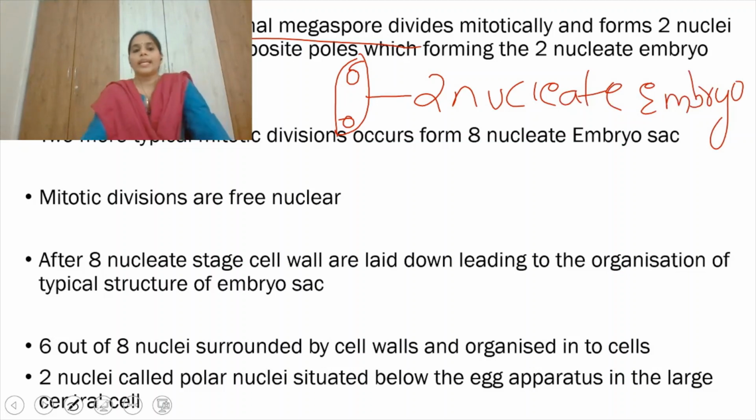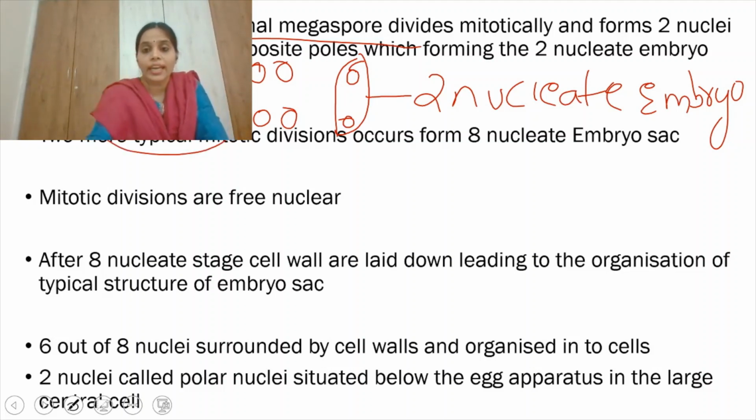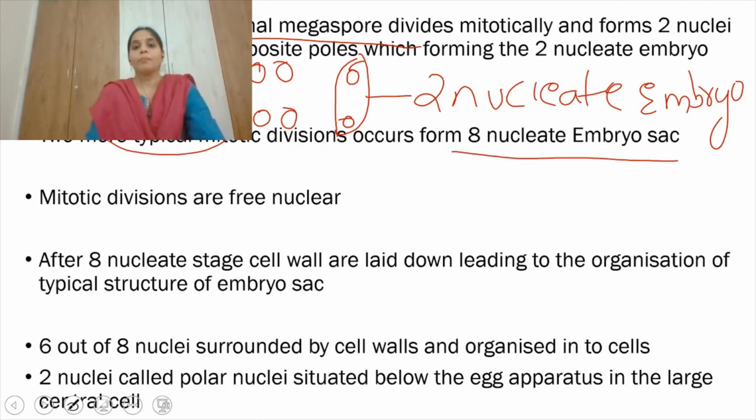2 nucleate embryo sac. Again 2 more divisions occur. This divides and gives rise to 2 daughter cells, and again this divides to give 2 daughter cells. Totally 4 are formed. Again these 2 will divide and give rise to 4 daughter cells, and these 2 will divide and give rise to 4 daughter cells. Totally 8 nuclei are there. This is known as the 8 nucleate embryo sac, right?